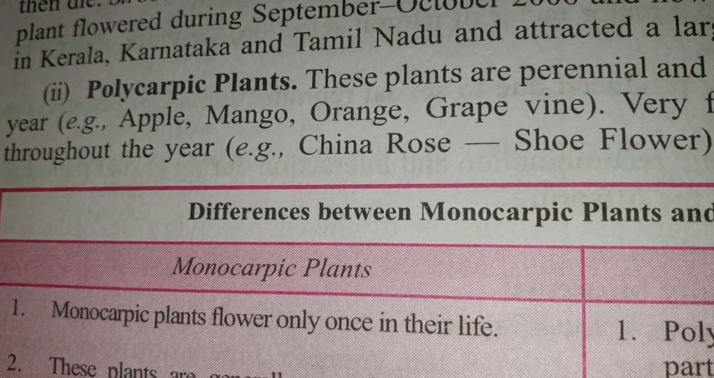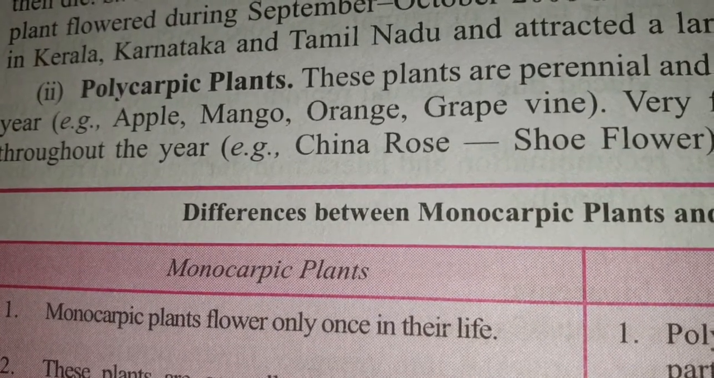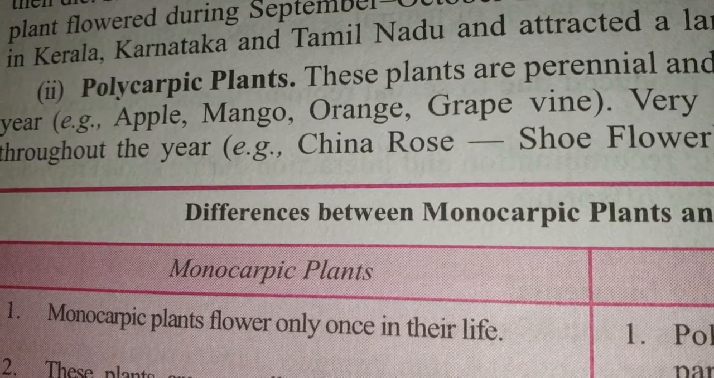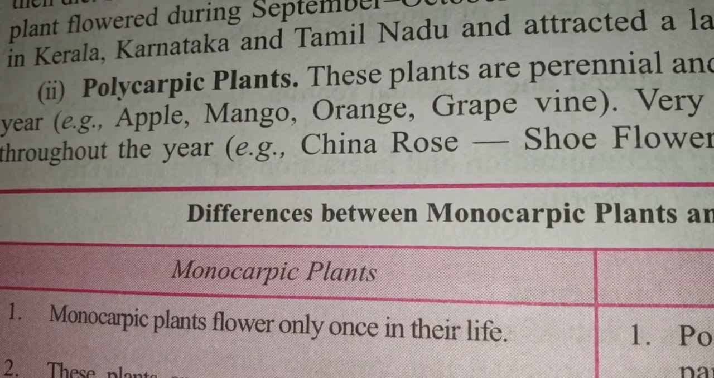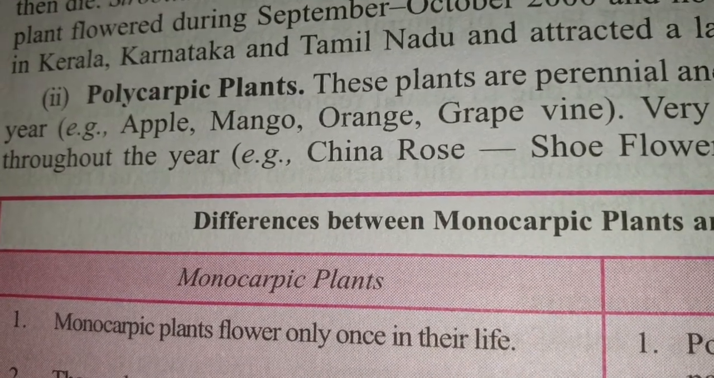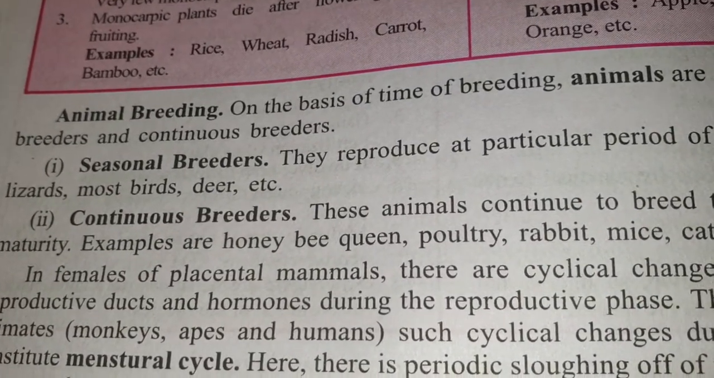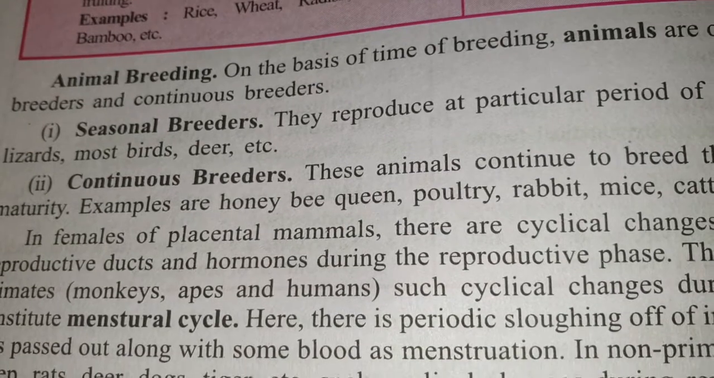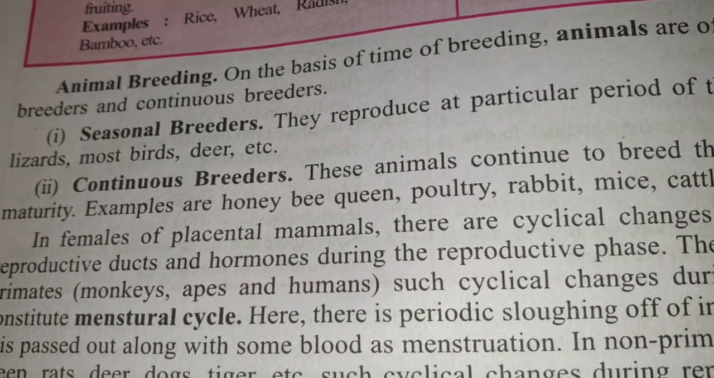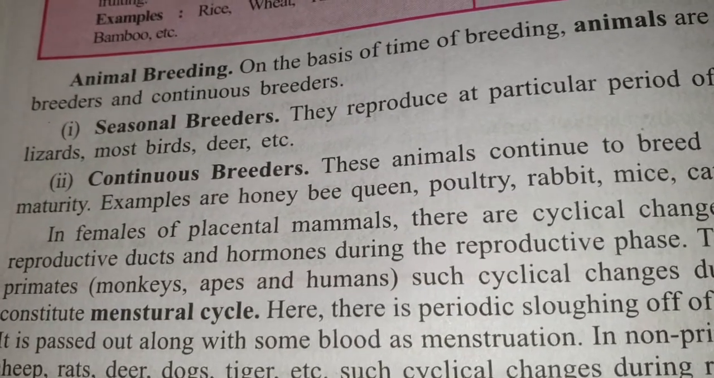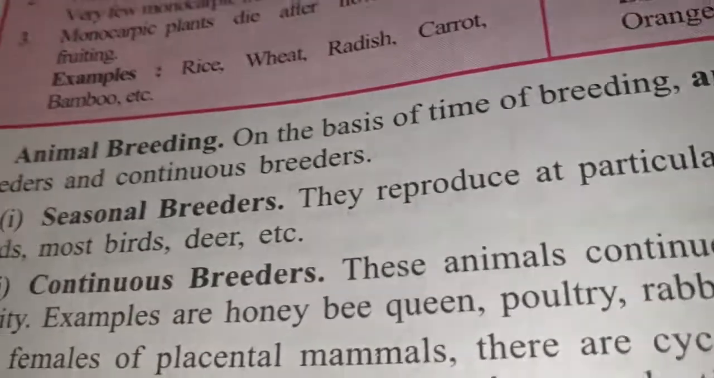For example, apple, mango, orange, then China rose, etc. These flowers which flower every year are called polycarpic plants. Again, while we are studying animals, we find two types of animal breeding processes: one is the seasonal breeders and the other is the continuous breeders.